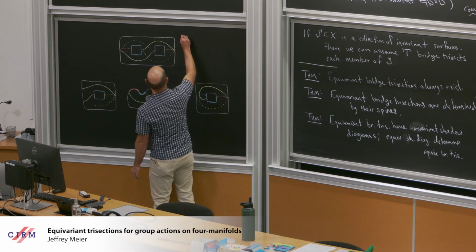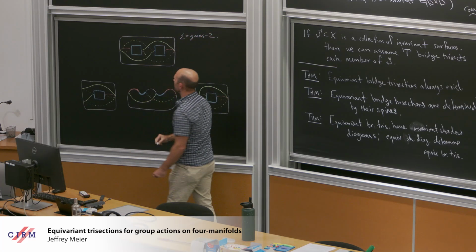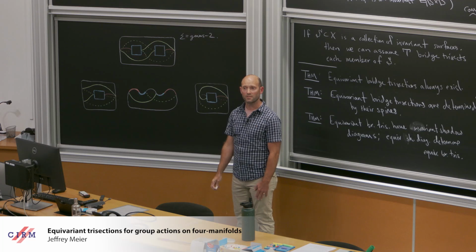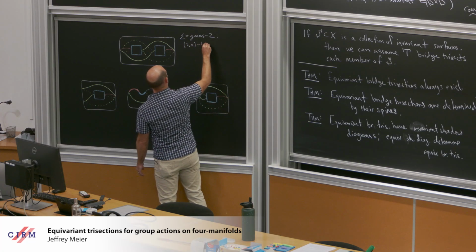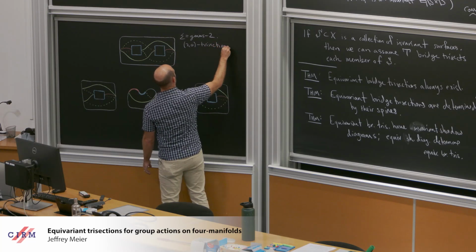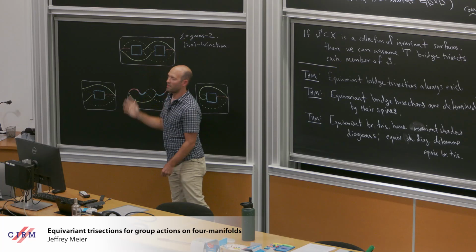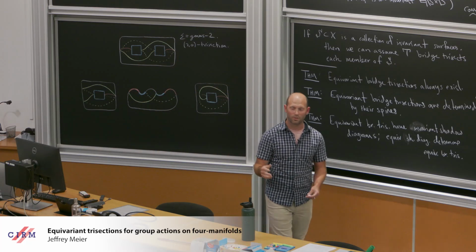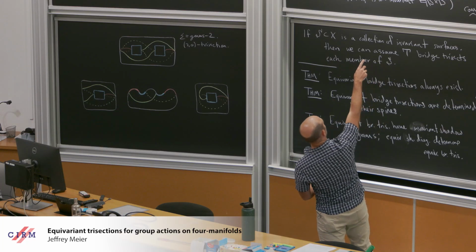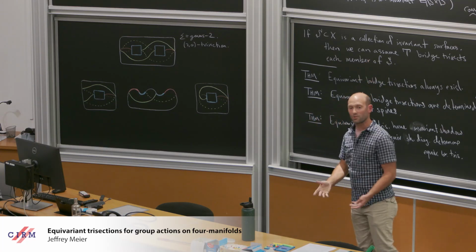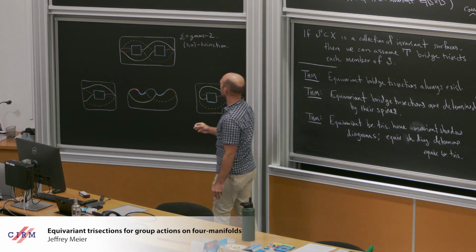This is a genus 2 surface. So it's a (2,0)-trisection diagram. How do you know? It's genus 2, so there's a 2 here. And if you look at the pairs of curves, red-blue, blue-green, green-red, they all give Heegaard diagrams for S3. That tells you that along the spine, all three of the unions of the handlebodies are 3-spheres, which tells you that the sectors are 4-balls. Okay, so what manifold is this?